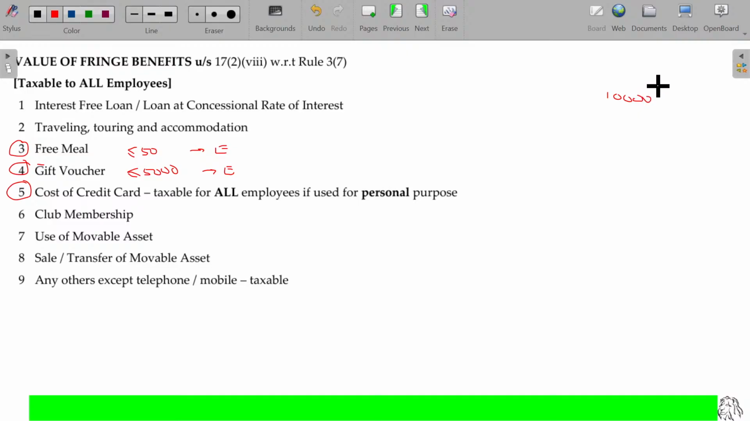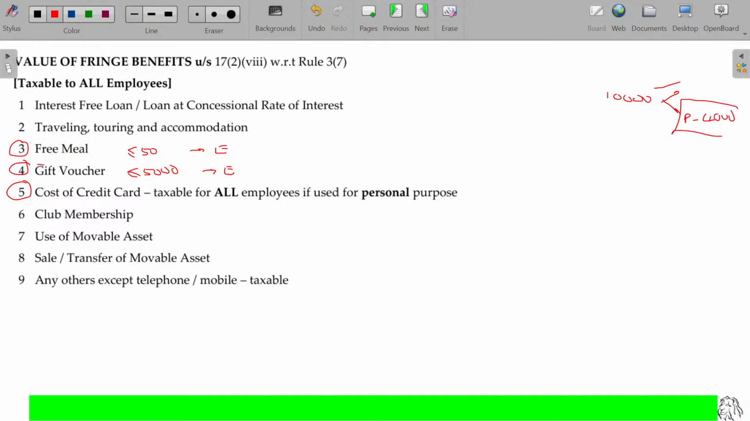Whatever the official purpose expenses, he just swaps the card and makes a payment, and it's the company's duty, no problem. But sometimes he uses the credit card for personal purposes also. For personal purposes, of course, he pays his own money, no problem. But there's a charge for the credit card, maybe 10,000 rupees. In that case, for the personal purpose, you have to calculate what is the charge applicable, probably around 4,000.